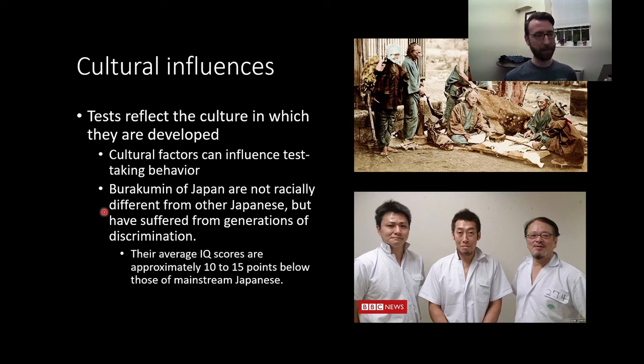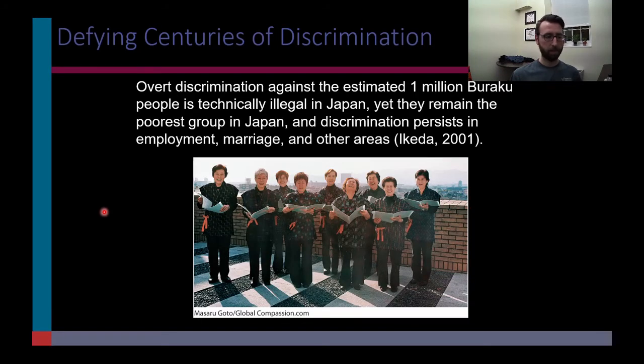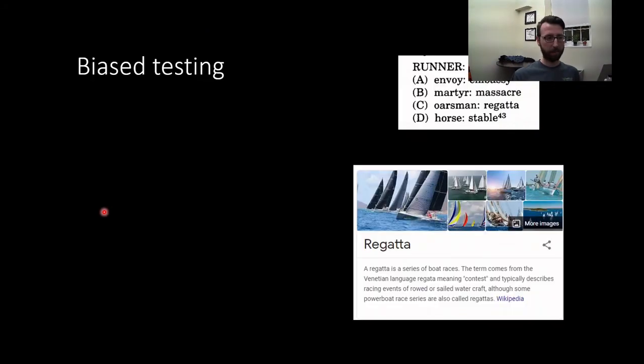Now that's a complicated situation, and there's not just one factor determining that point, right? Discrimination means differences in access to all kinds of things, as well as bringing a lot of stuff to taking a test like that in the first place. So things are better for this population of people, as discrimination is technically illegal now, but they remain the poorest group in Japan, and widespread discrimination still exists in terms of employment, marriage, and other areas. So environmental factors don't end there. They actually also make it into the test itself.